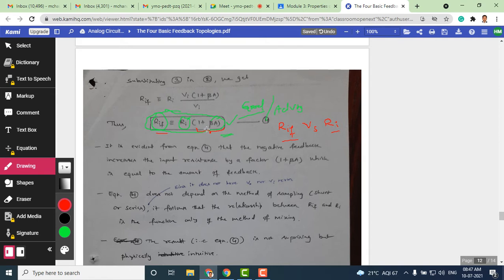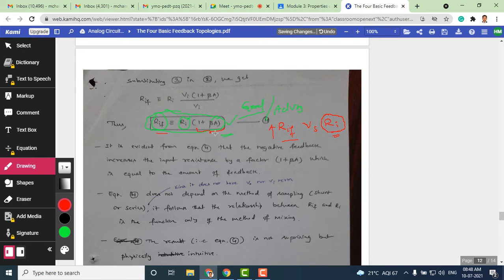A is the gain, which is a number. Beta is the gain of the feedback network, also a number, and that is added with 1. So the total value is some number that gets multiplied with the input resistance without feedback, and therefore the overall input resistance with feedback is very high compared to the input resistance without feedback. So RIF is very large compared to Ri.